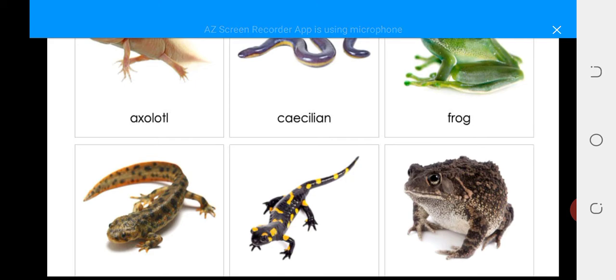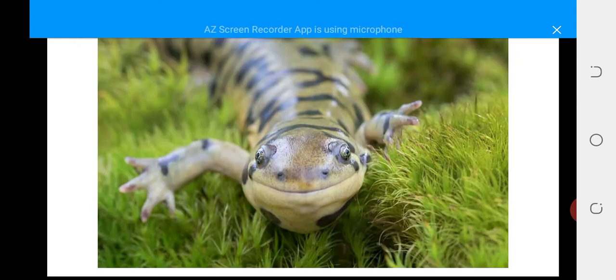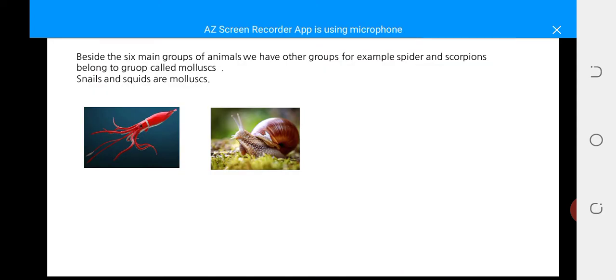Axolotl, cecilian, frog, newt, salamander, and toad. So all these are amphibian animals.